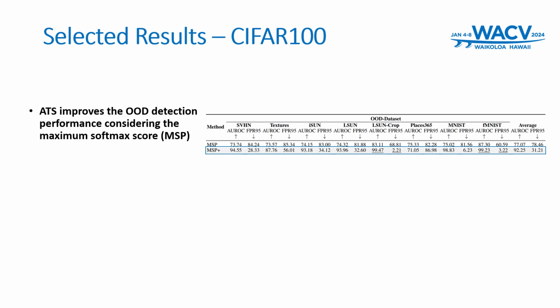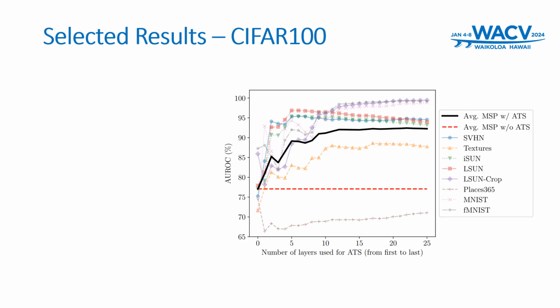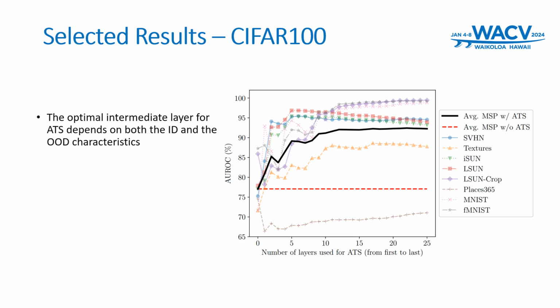Adaptive temperature scaling's compatibility with all out-of-distribution detection methods that derive scores from model outputs is a substantial advantage. The results demonstrate a consistent enhancement in performance across all evaluated baseline methods. We also analyzed the role of shallow and deep layers in computing the adaptive temperature. The findings indicate that the best layers vary based on the specific in-distribution and out-of-distribution datasets.